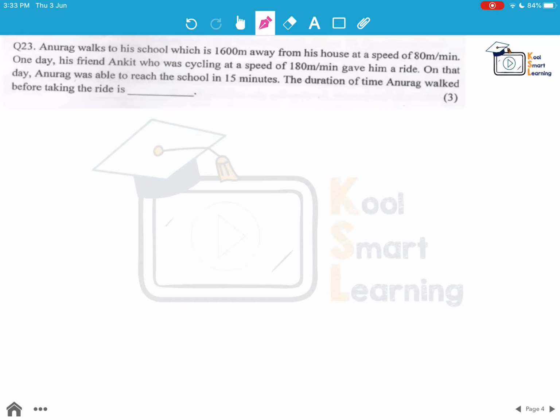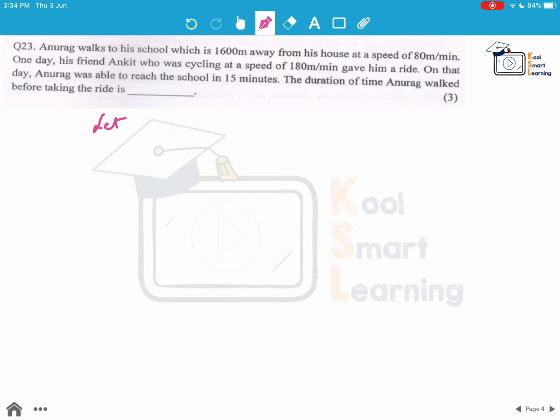Anurag walks to his school, which is 1600 meter away from his house, at a speed of 80 meter per minute. One day his friend Ankit, who was cycling at a speed of 180 per minute, gave him a ride. On that day, Anurag was able to reach the school in 15 minutes. The duration of time Anurag walked before taking the ride is,